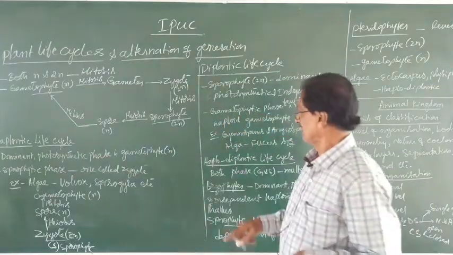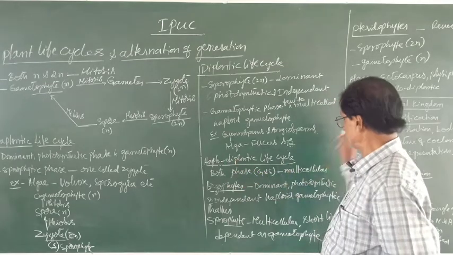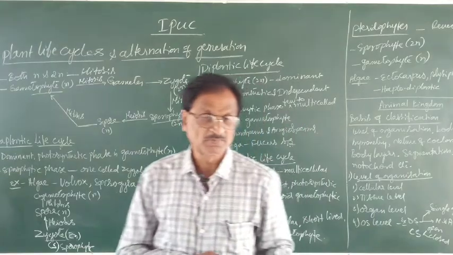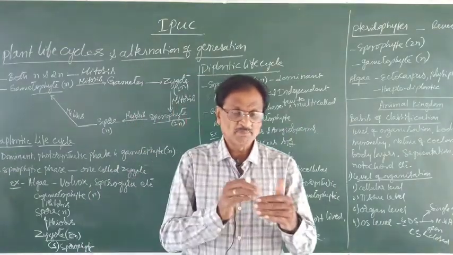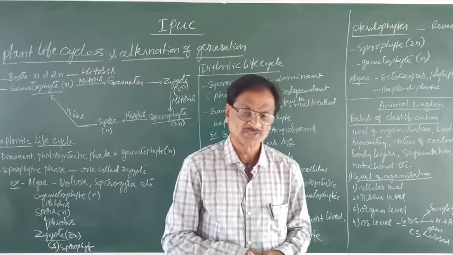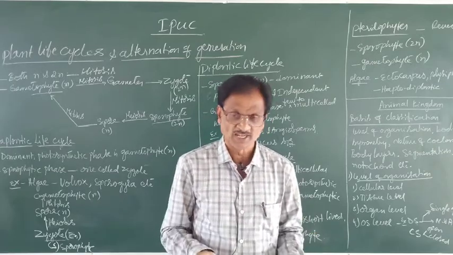Now lastly, let us know about the haplodiplontic life cycles. Here haplodiplontic life cycle means there are haploid and then diploid generations, and both of them are what? Multicellular.